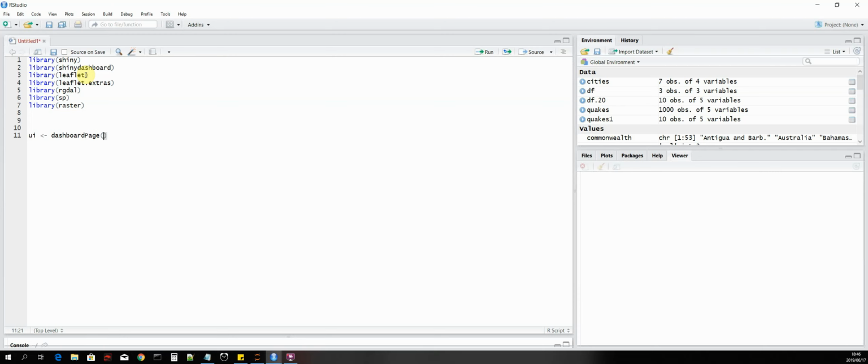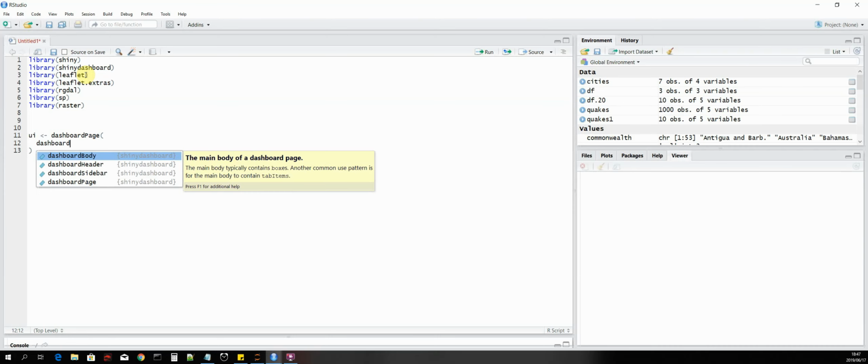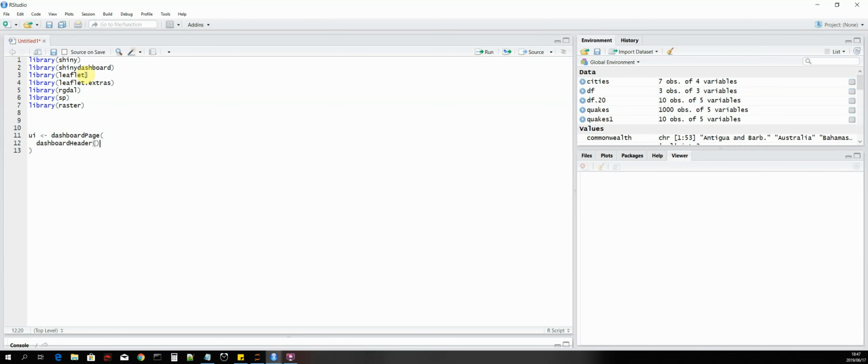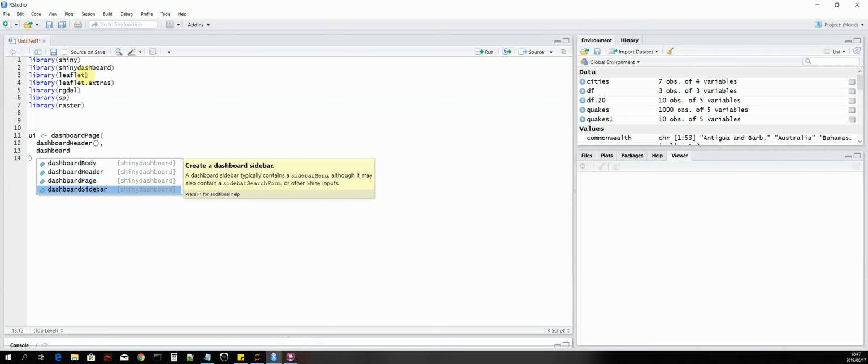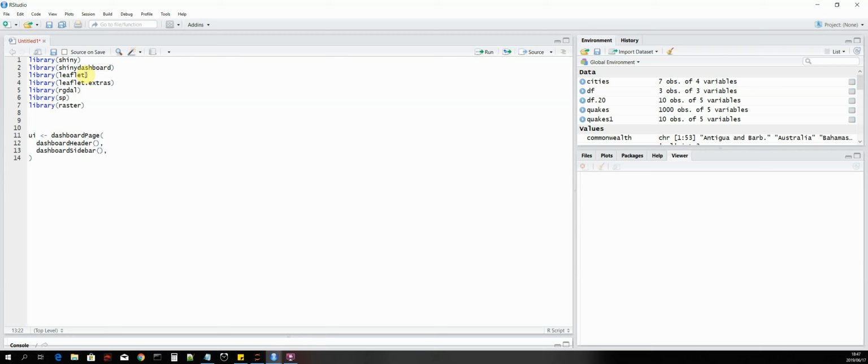So it's UI dashboard page. So we create a new dashboard page. In the dashboard page, we need a dashboard header. And then we add a dashboard sidebar. And a dashboard body. Okay, so that is the UI code to create an empty dashboard. We need the header, the sidebar, and the body.